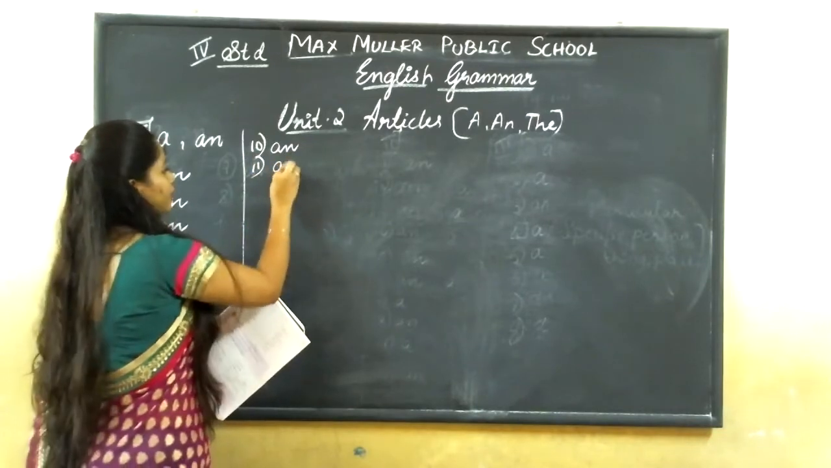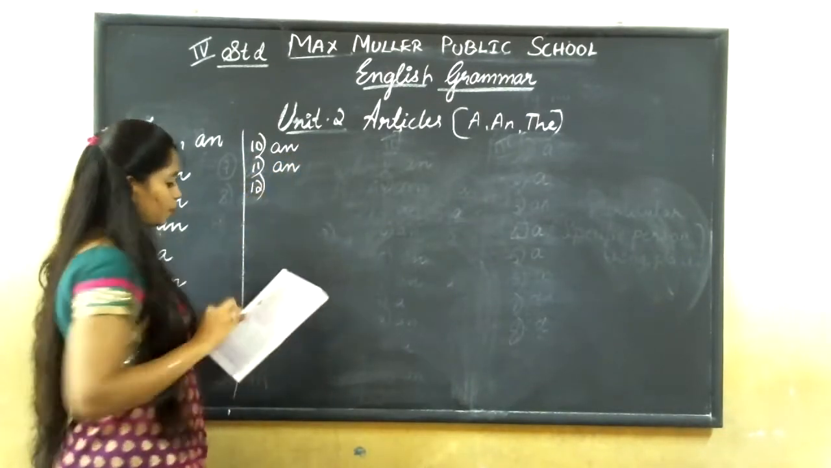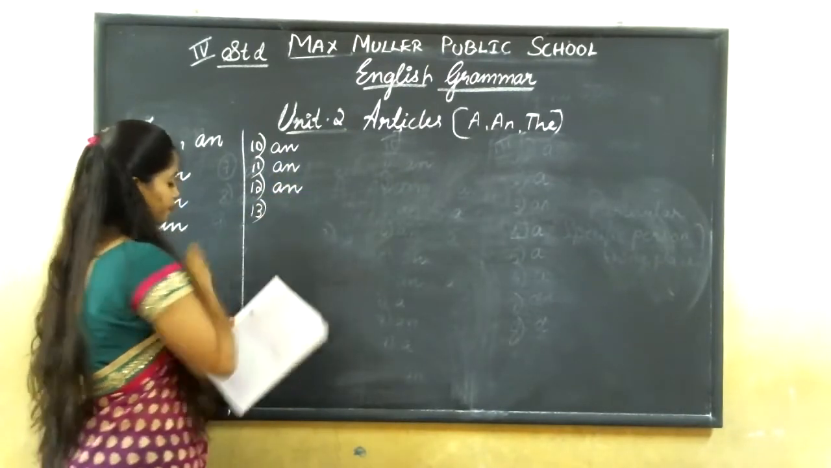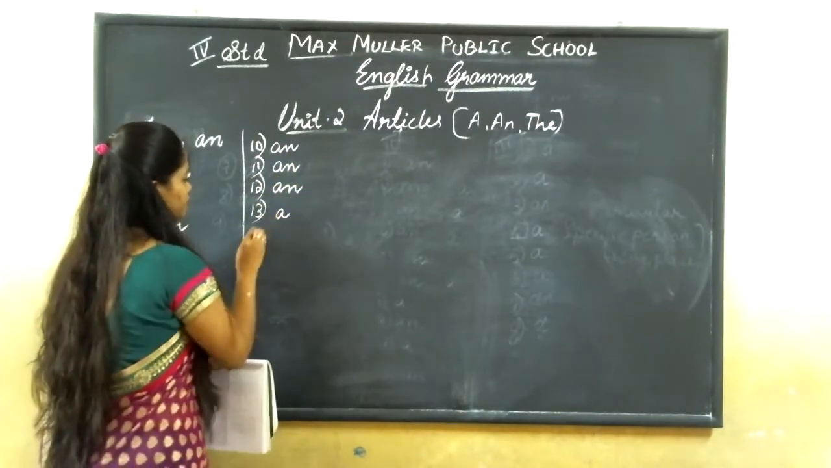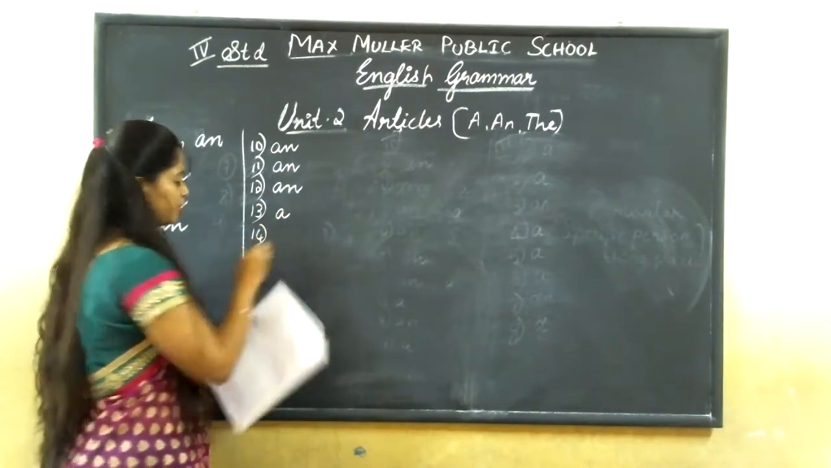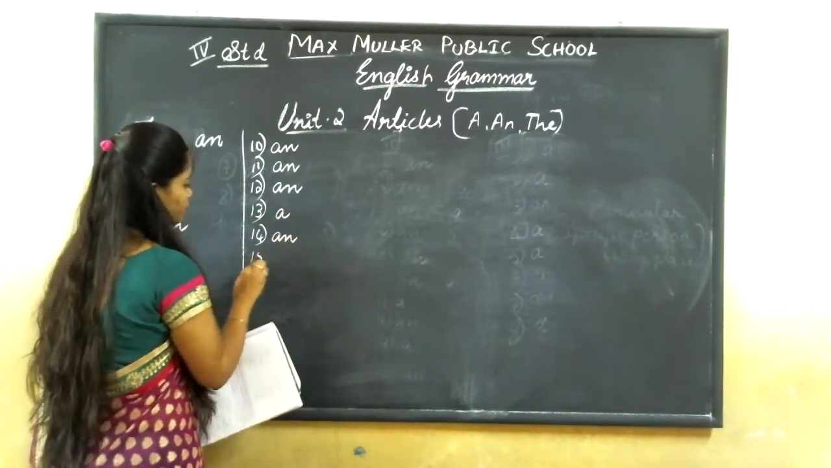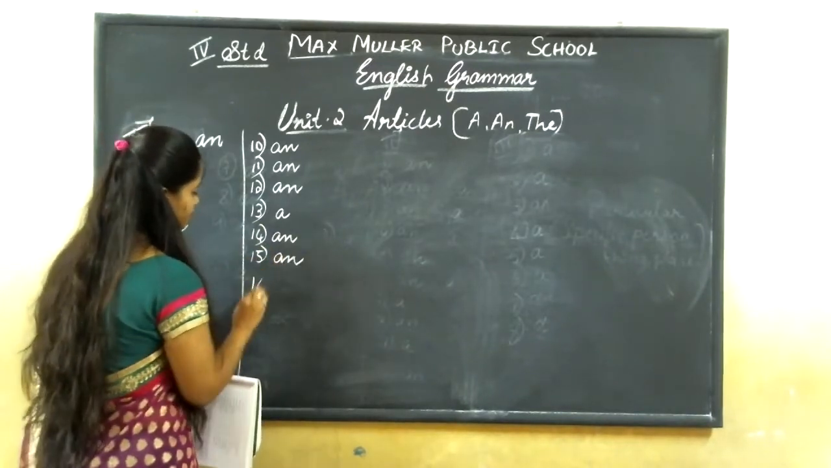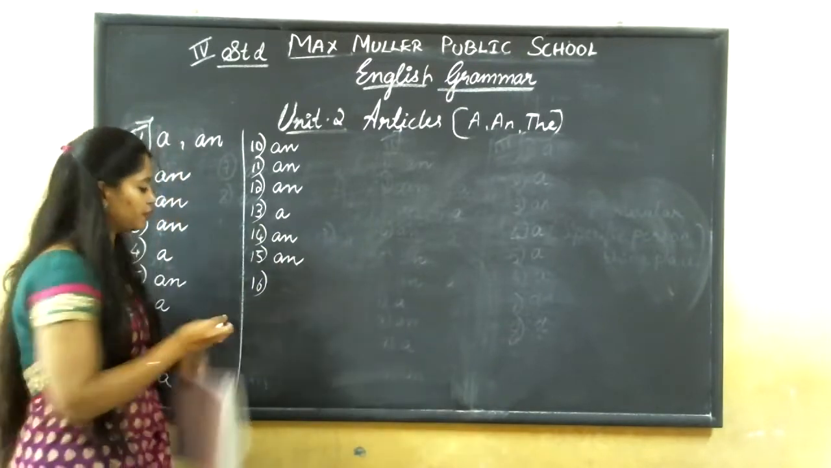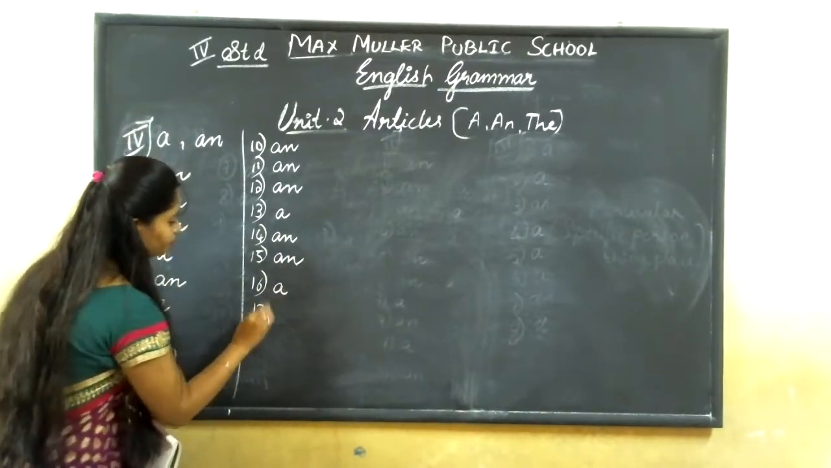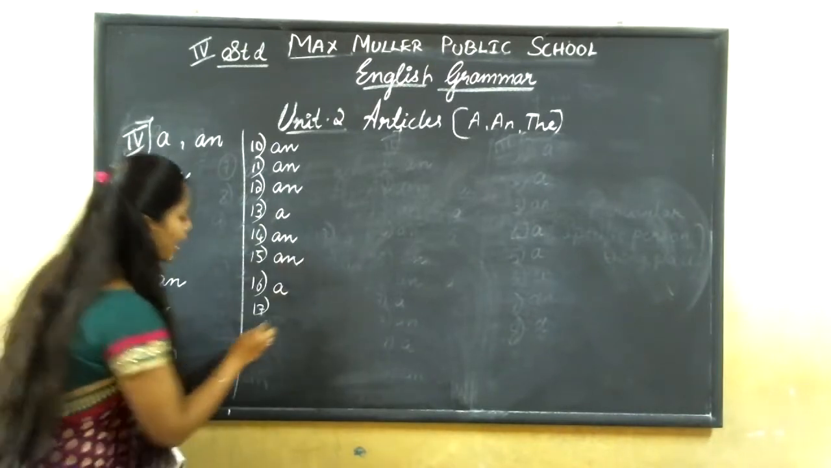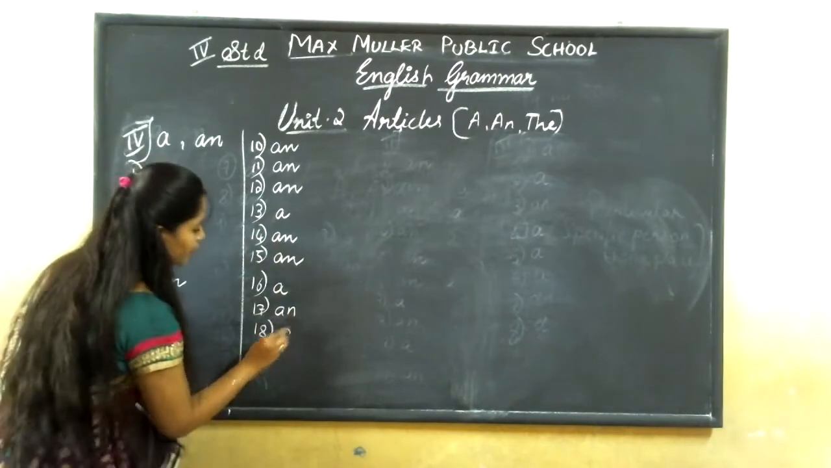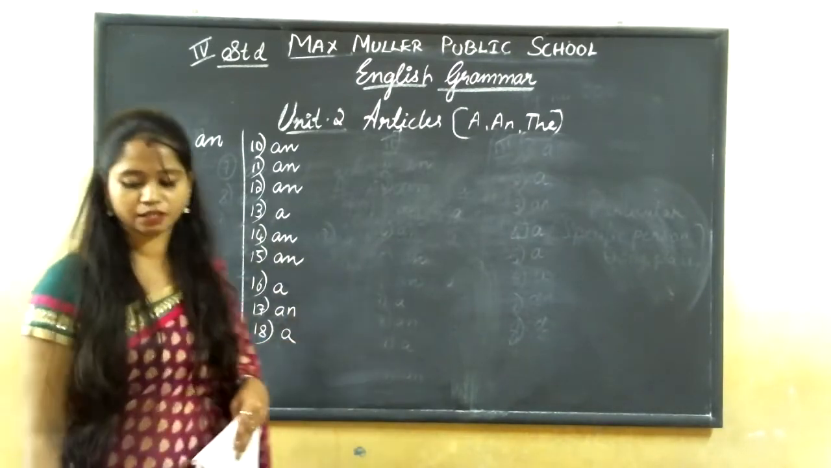11th one, an international airport. 12th one, an indoor game. 13th one, a Christmas gift. 14, an English book. 15, an American citizen. 16, a good idea. 17, an old dress. 18, a nice meal. Yes, no?